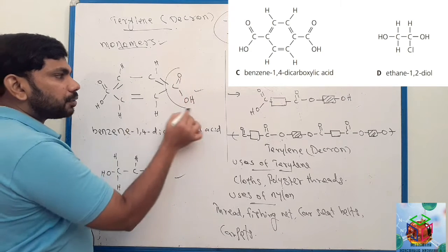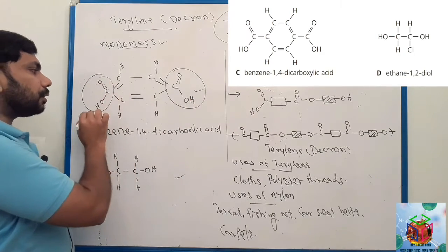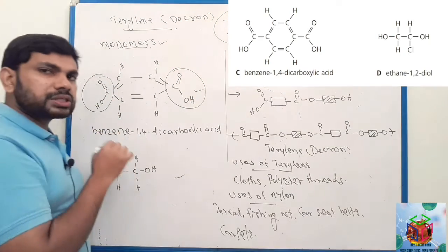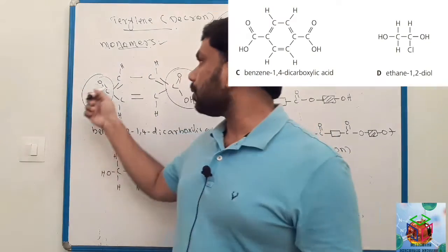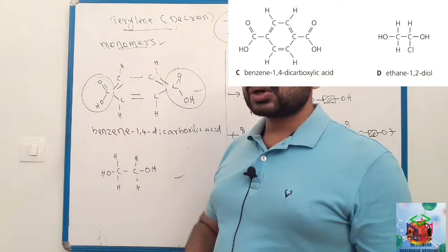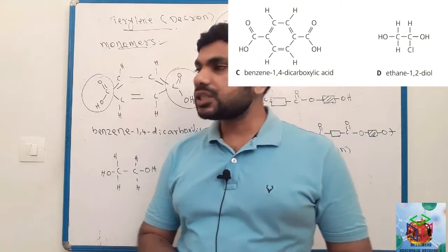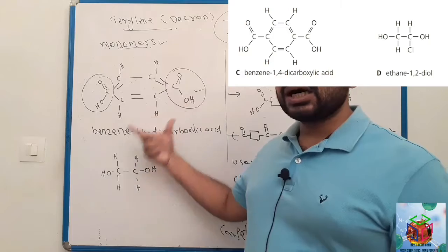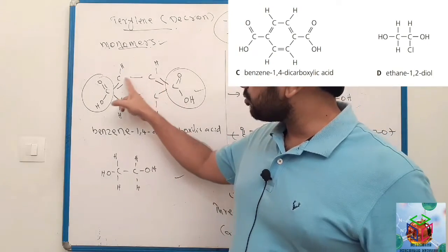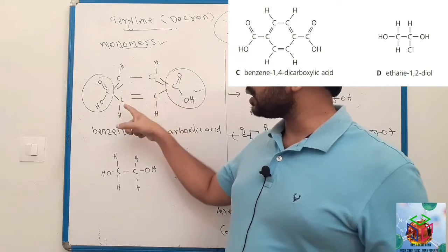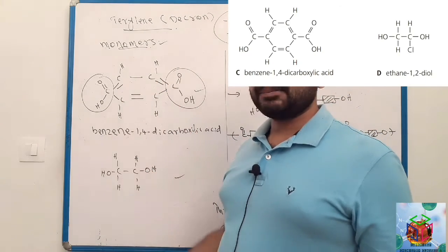See this structure. There is carboxylic acid, C double bond O, OH. Here also carbon double bond oxygen single bond OH, COOH. So there are two COOH, that's why we say it is dicarboxylic acid. And this is one ring structure. This type of ring is named benzene.